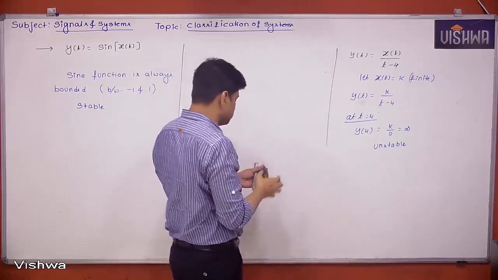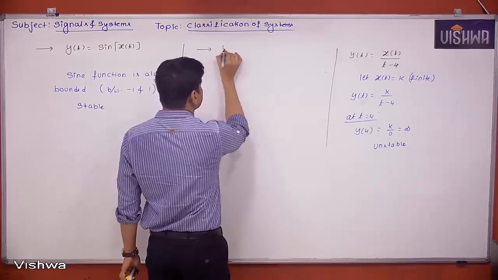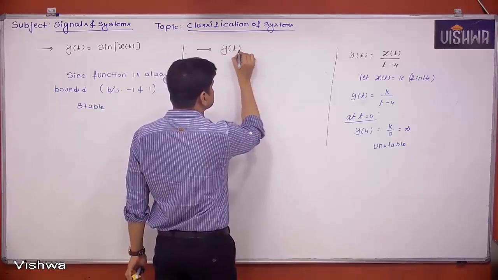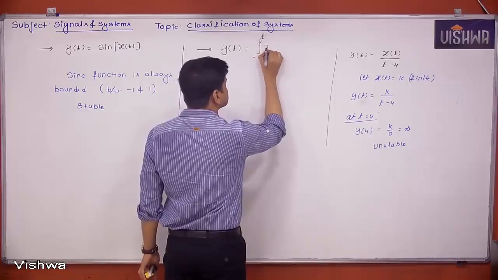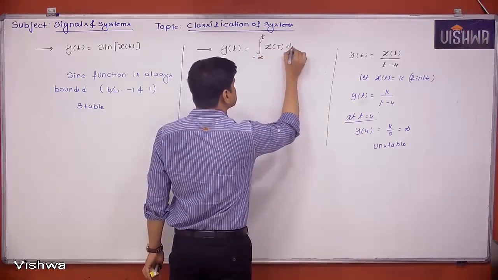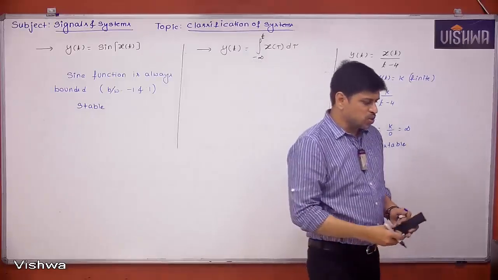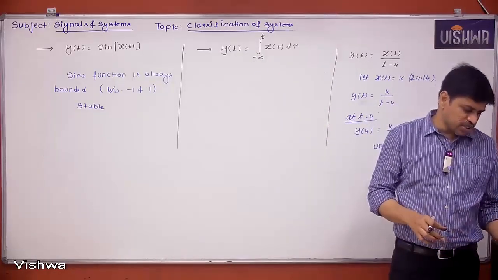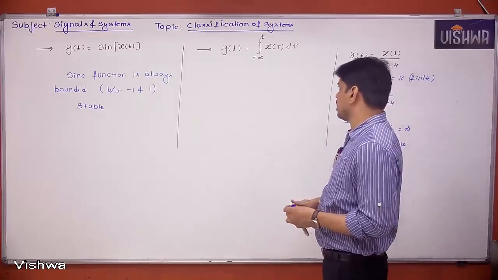Next example. Y of t is equal to the running integral from -infinity to t of x of tau d tau. We have to see whether it is a stable system or an unstable system. It is an unstable system. Why is that?